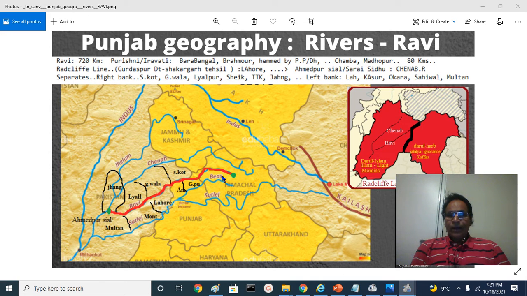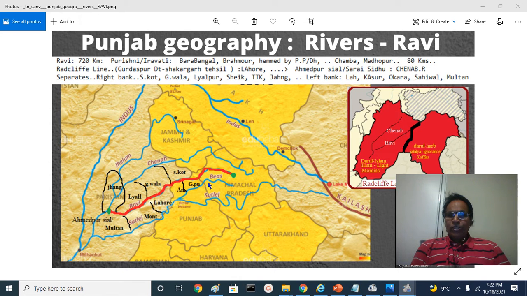On the southern side is the Dhauladhar range, and on the northern side Panjal. The river is hemmed by these two. It skirts through the town of Chamba, and near Madhopur it enters the Punjab plains. Madhopur is a symbolic place where from Pathankot we cross into Maharaja Hari Singh's territory during the 1940s before partition independence.